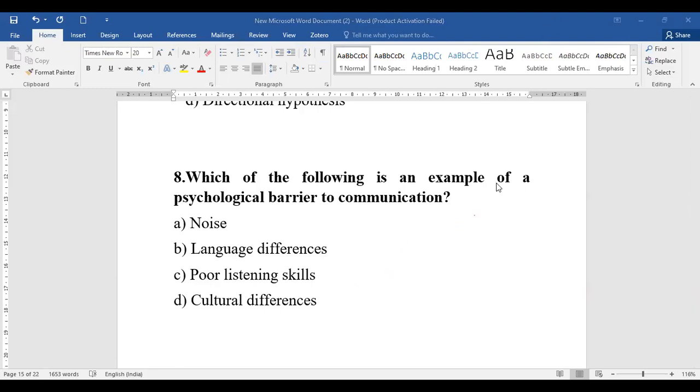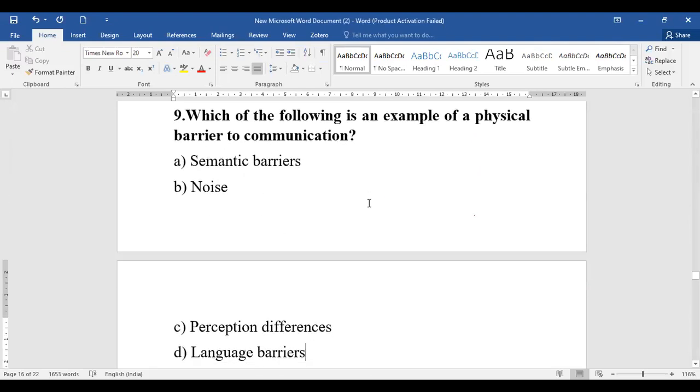Okay, now let's come to the next question, question number 9. Which of the following is an example of a physical barrier? The topic is barriers of communication, so they are asking you for an example of a physical barrier, whether it is semantic barrier, noise, perception, or language barrier. Obviously the physical barrier from the given options is option B, that is noise, which is known as your physical barrier.